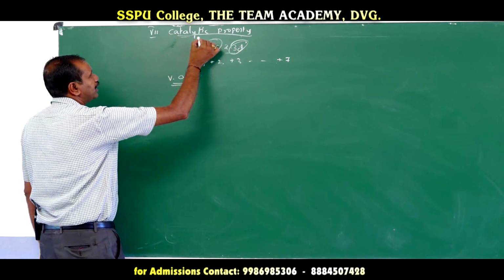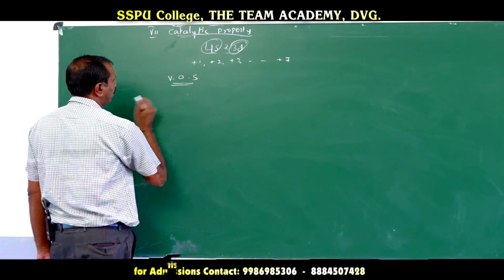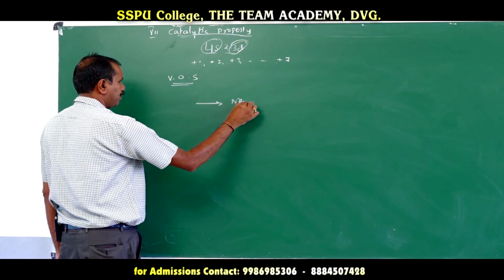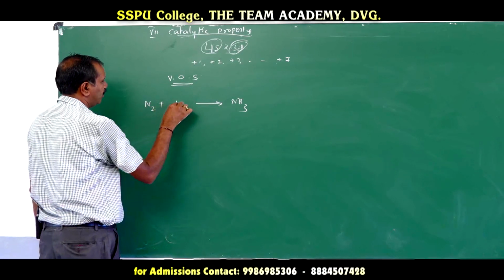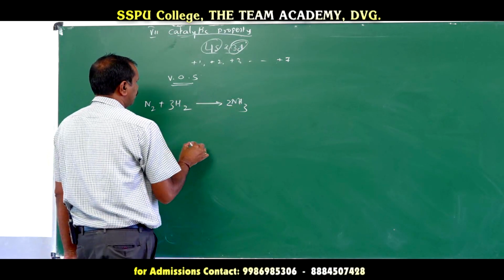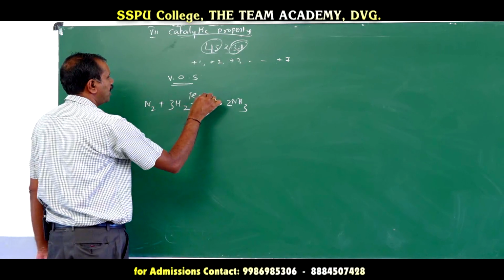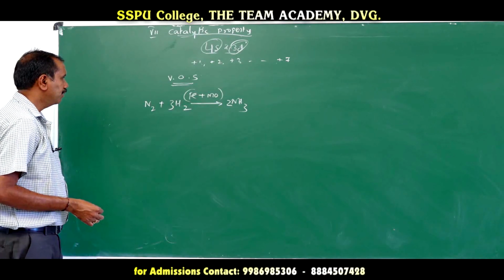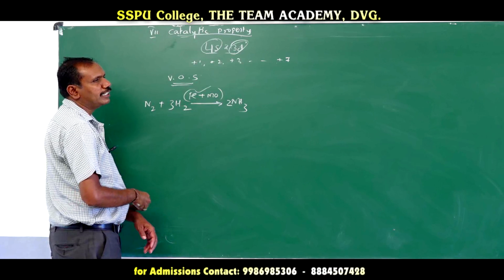So, due to the presence of variable oxidation states, they have catalytic properties. We know that in the manufacture of ammonia, in P block, ammonia is manufactured using nitrogen and hydrogen. N2 plus 3H2 becomes 2NH3. Here we are using iron as a catalyst and molybdenum as a promoter. Iron is a transition element, and it acts as a catalyst.